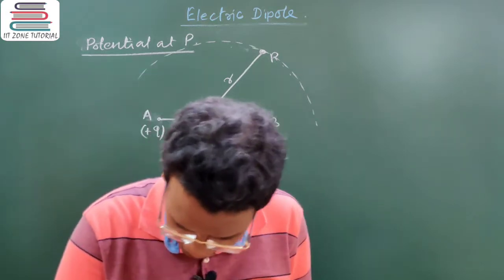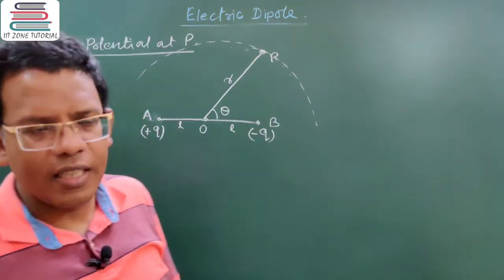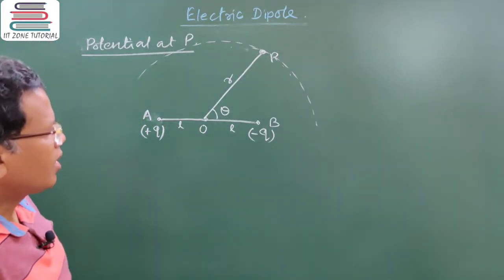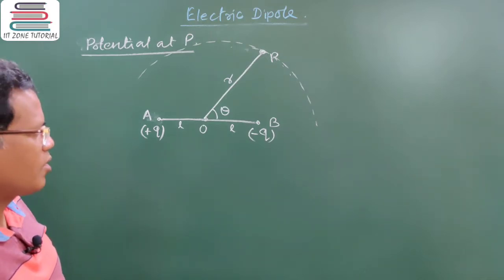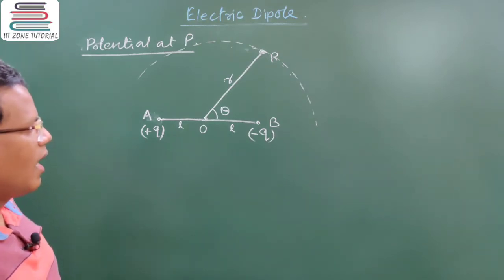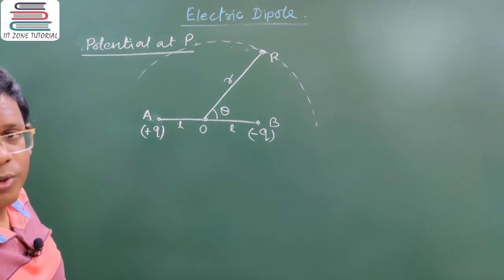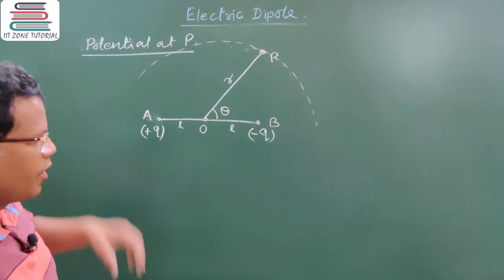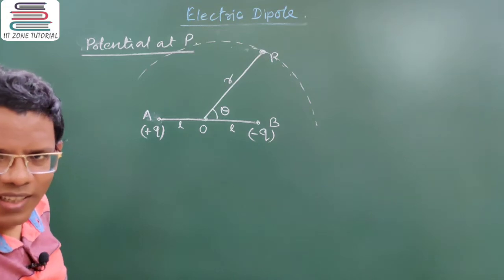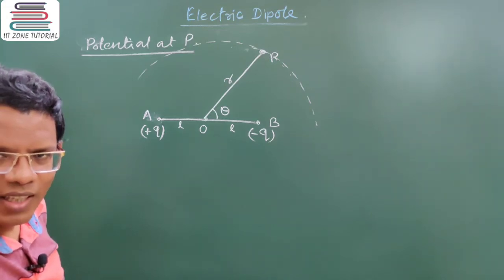So to locate a point P at any general point, you have to consider two parameters. One is the magnitude of the separation OP, that is r, and you also need to consider the angular position of the line OP with respect to the line AOB. Am I clear?